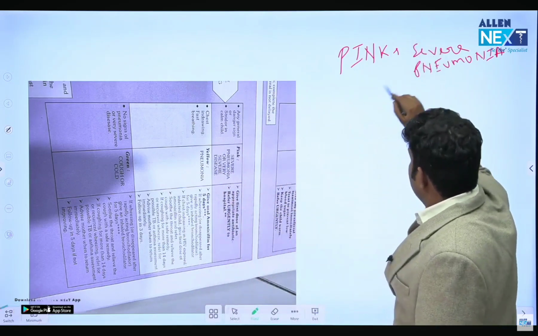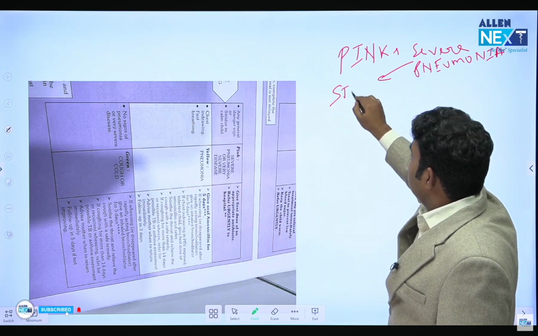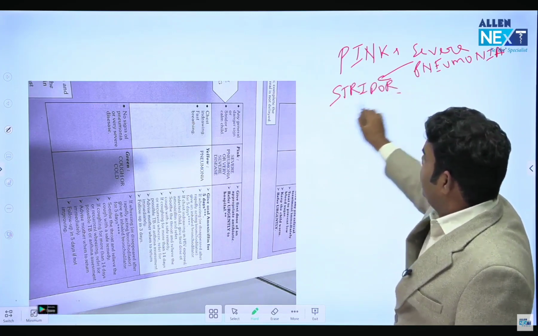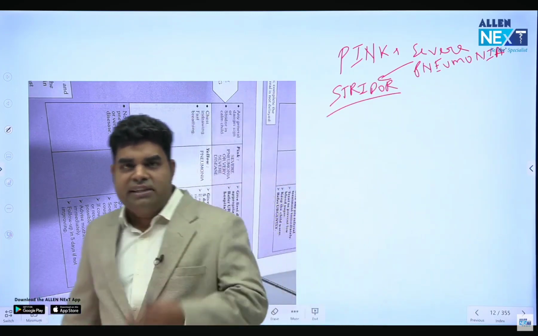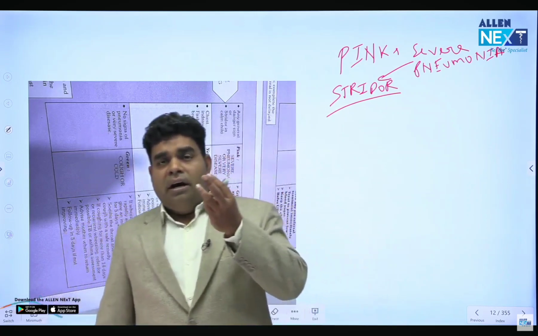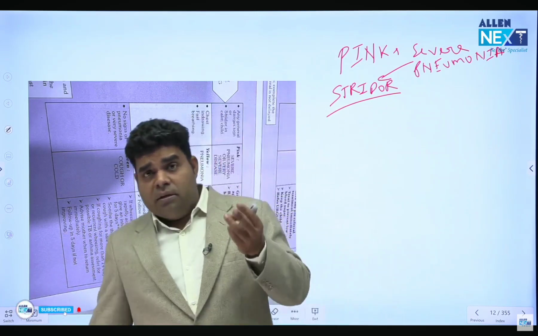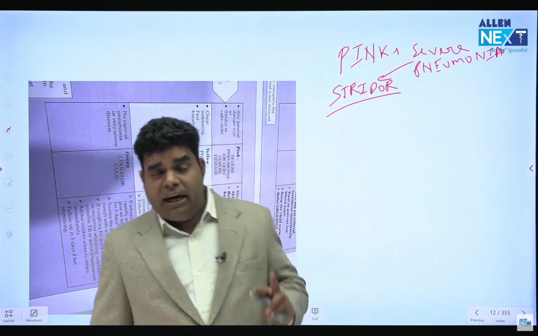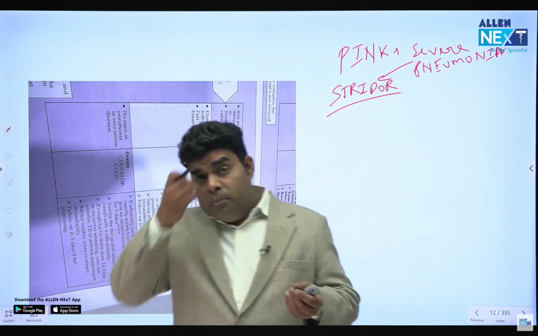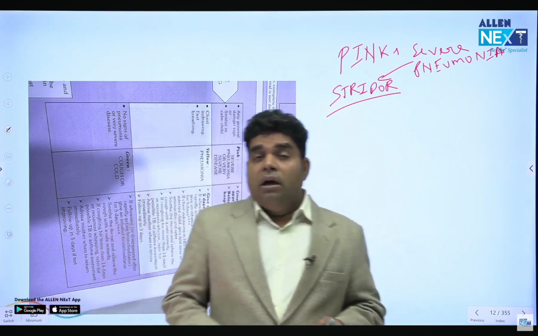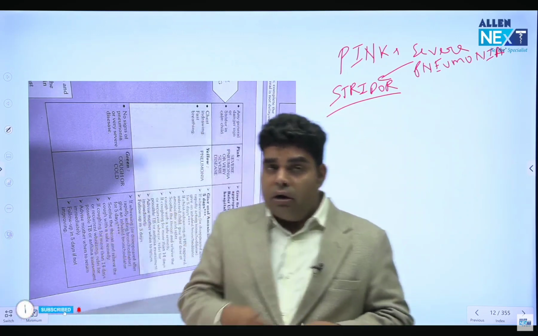Along with stridor, the second thing is if there is any danger sign. What are the danger signs? Of course, convulsion is a danger sign. Child is not responding to stimulus, sleepy all the time, that is a danger sign. Child is not taking breast milk. Child is constantly vomiting again and again, unstoppable vomiting.